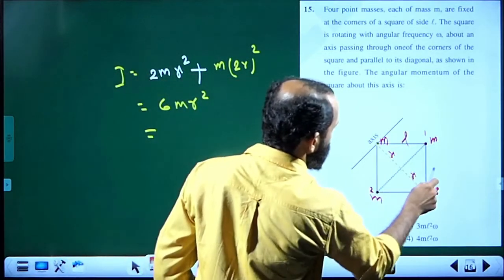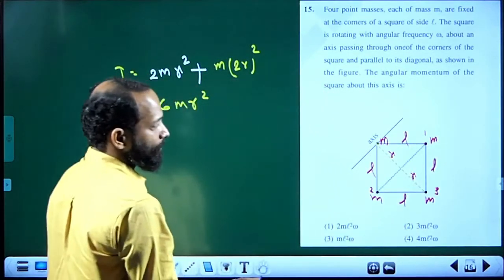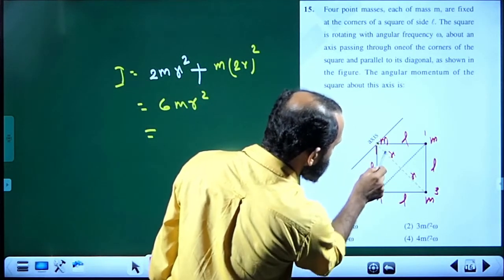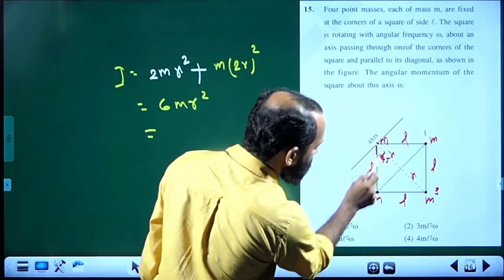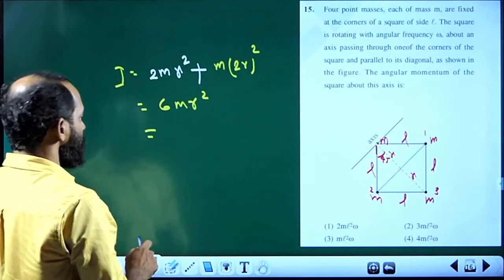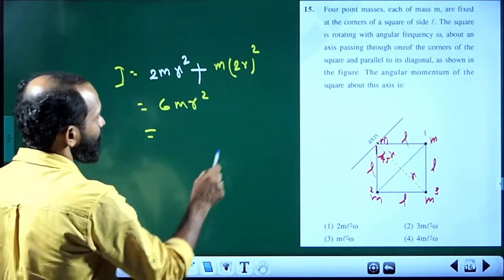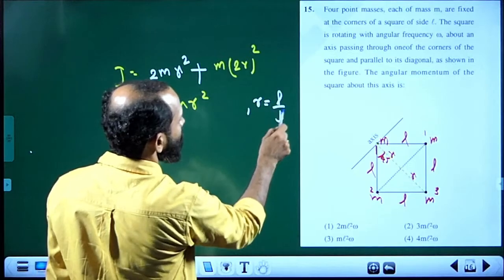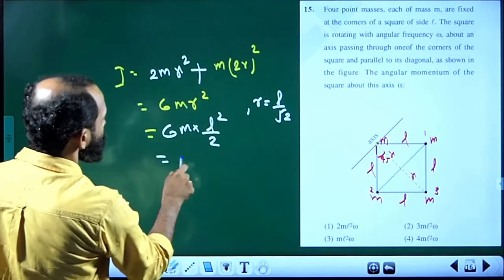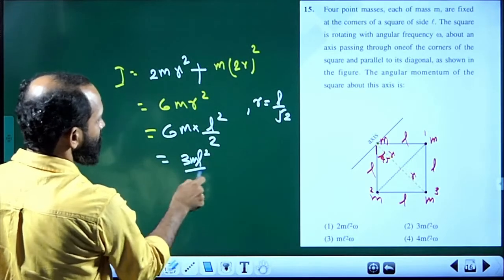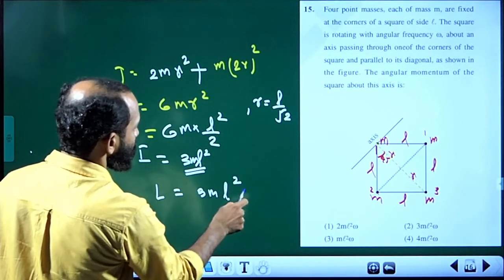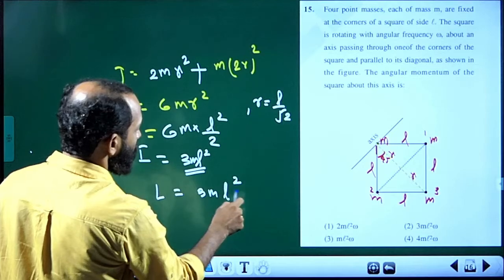This is L, L, L, L. What is r here? This length is L, this angle is 45, and this length will be L cos 45, that is L by root 2. So r is equal to L by root 2. So 6m into r square will be L square by 2. So that 3m L square is the moment of inertia. Now angular momentum is equal to 3 m L square omega.